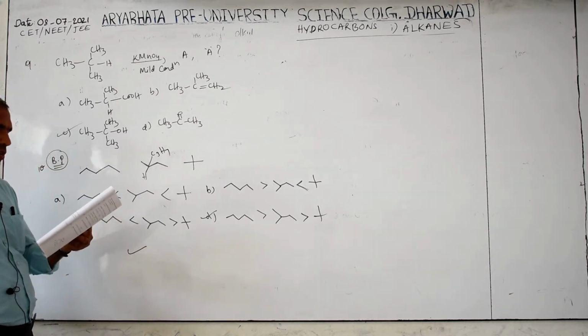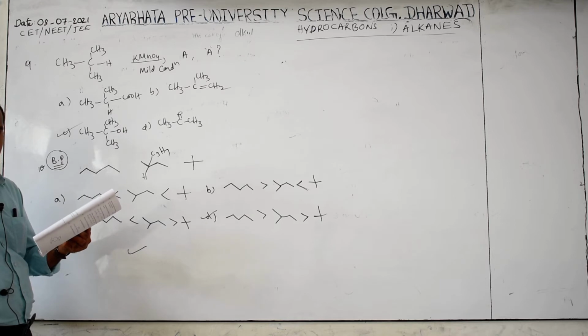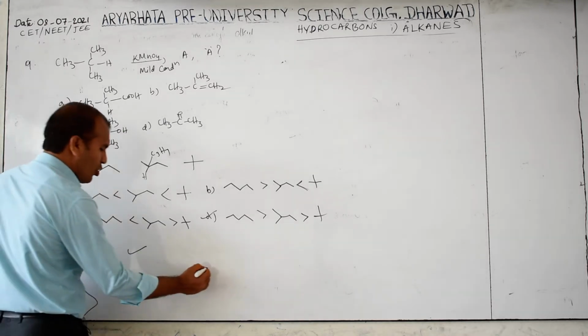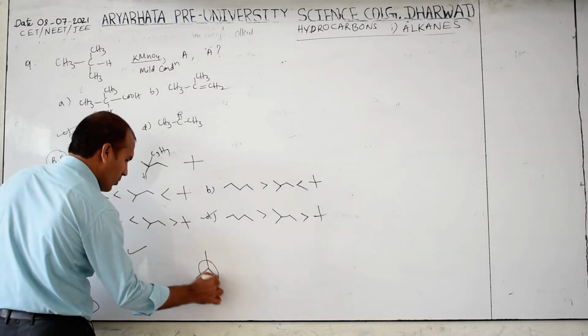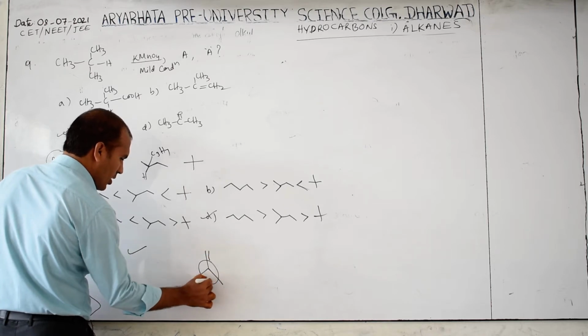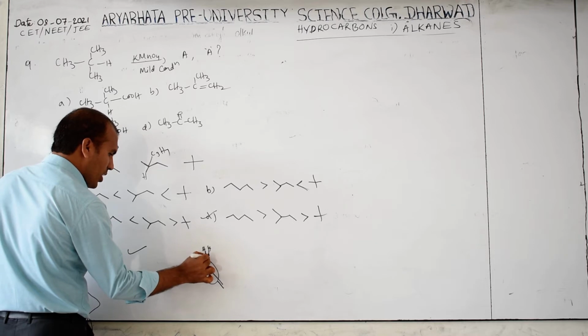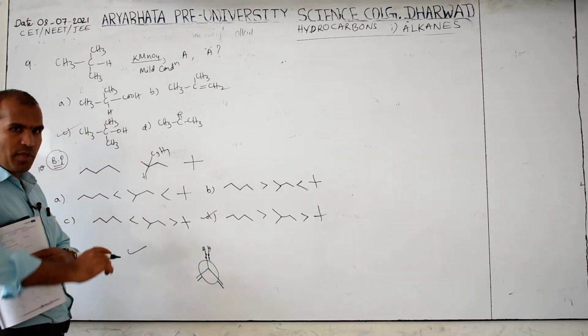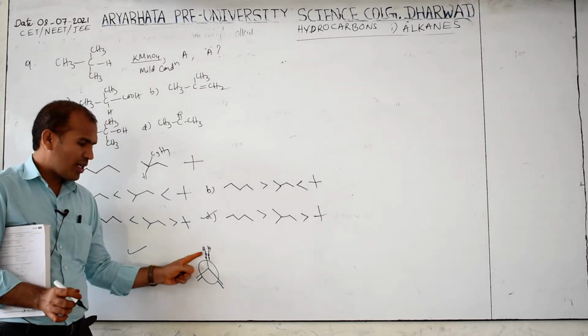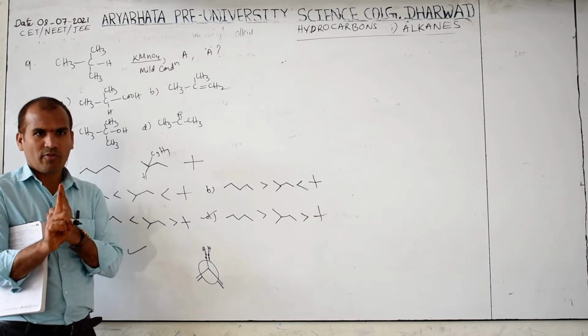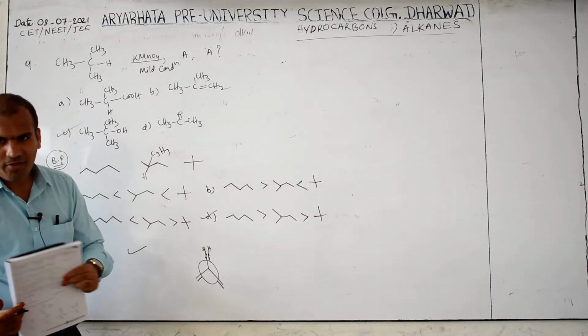Here I will also read option D: has torsional strain. Yes, because we studied this in the Newman projection like this. Yes or no? So these two hydrogens have torsional strain. What is torsional strain? It is the electron pair repulsion in the eclipsed form. That I also taught in the video lecture.